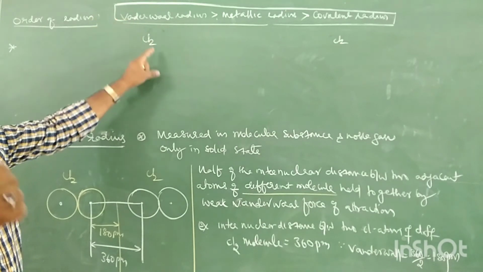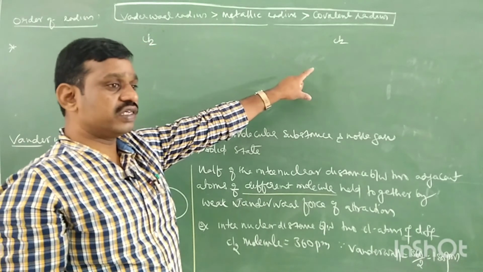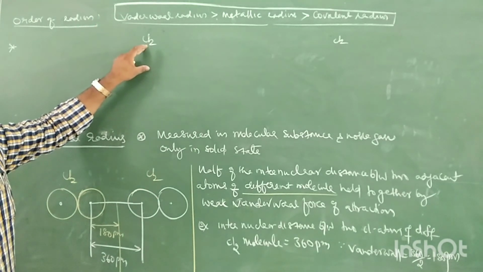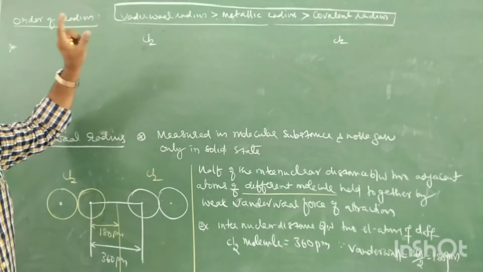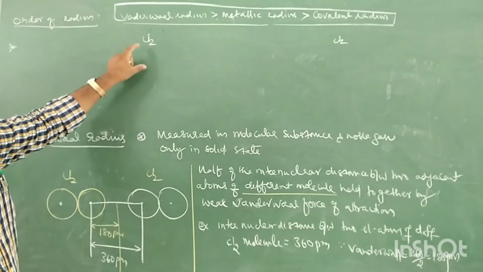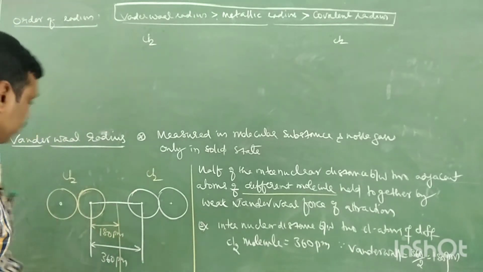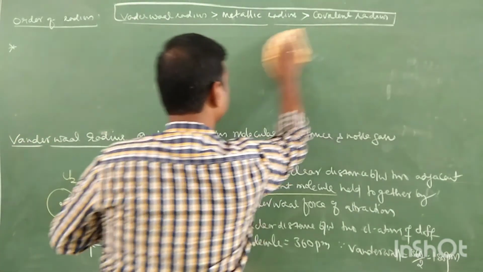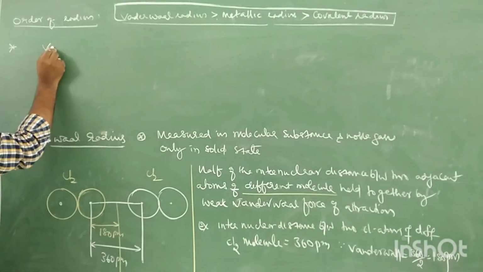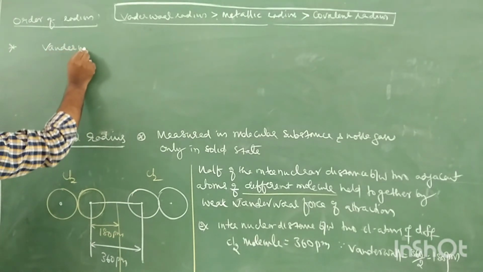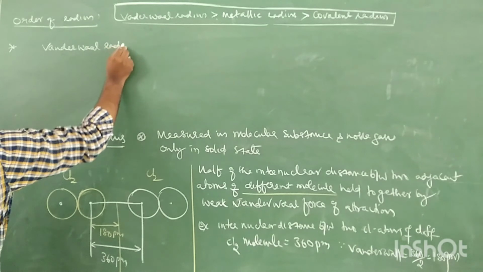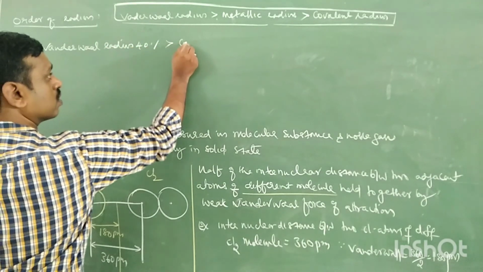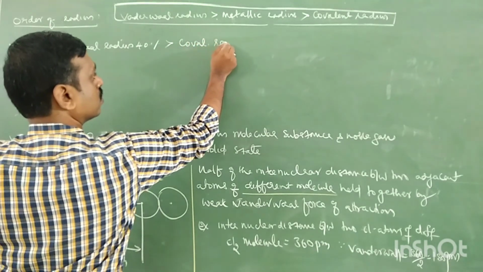Okay, so when you see the relation between van der Waals radius and covalent radius, which will come more? Van der Waals radius. How much? Approximately 40%. So therefore, van der Waals radius is 40% more than the covalent radius. Important. Van der Waals radius is 40% greater than covalent radius.